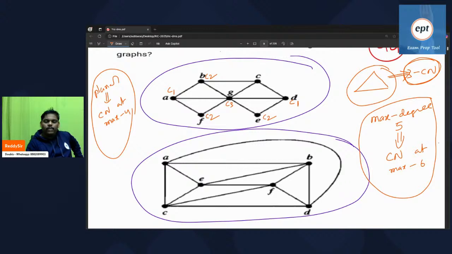Check if I can keep any color, what is the problem? C1, C3, C2 I cannot keep. So I can keep here. I can keep here C2. I can keep here C1. Check.